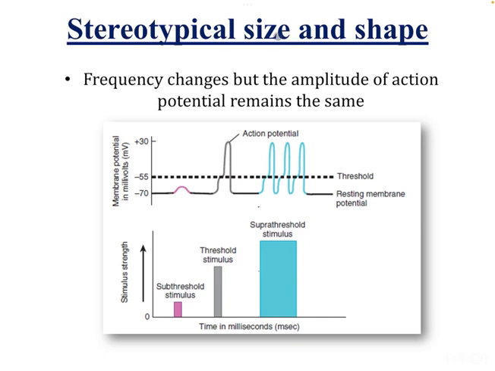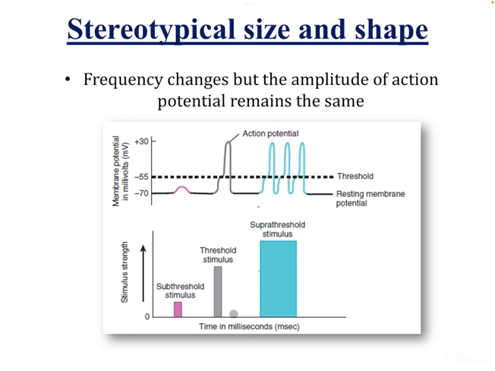Next is stereotypical size and shape. In a specific excitable tissue, the magnitude, duration, and shape of the action potential do not change. The frequency of action potential does change, depending on the intensity of the stimulus, but the amplitude of the action potential remains the same. This is known as stereotypical size and shape.